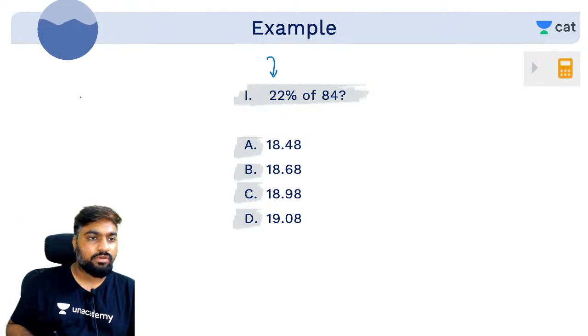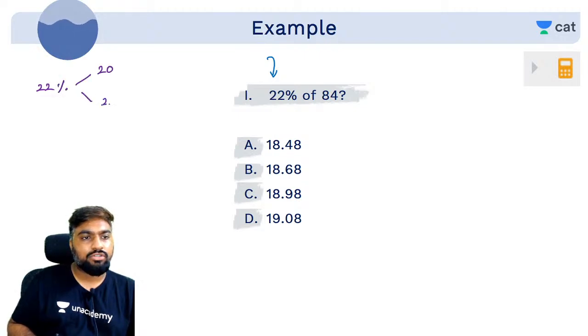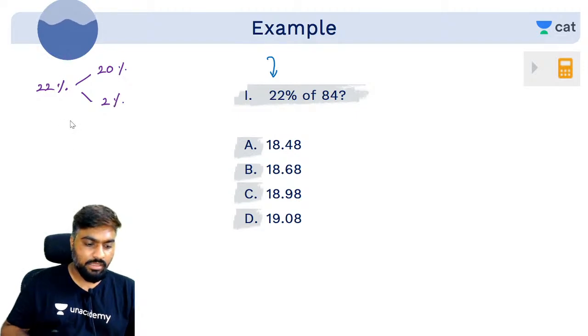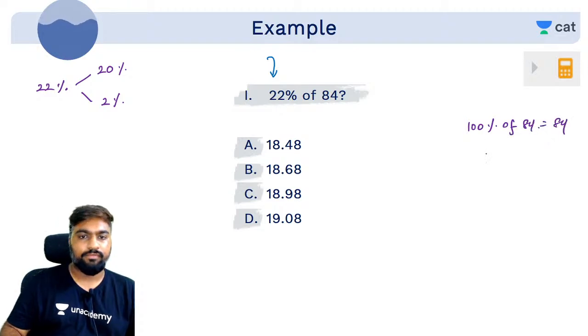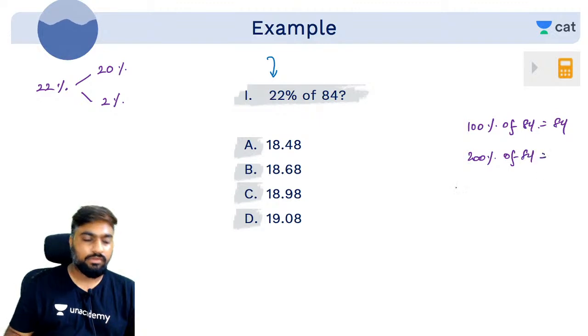22% of 84. So what is it? 22% can be split as 20 and 2. Correct? Yes or no? 100% of 84 is itself, 84. What will be 200% of 84? Its double, 84 doubled, which is 168.